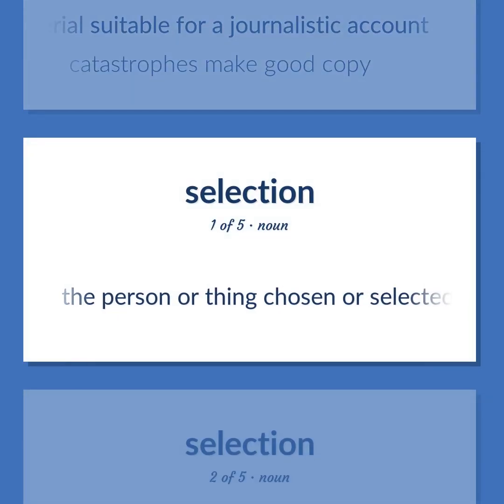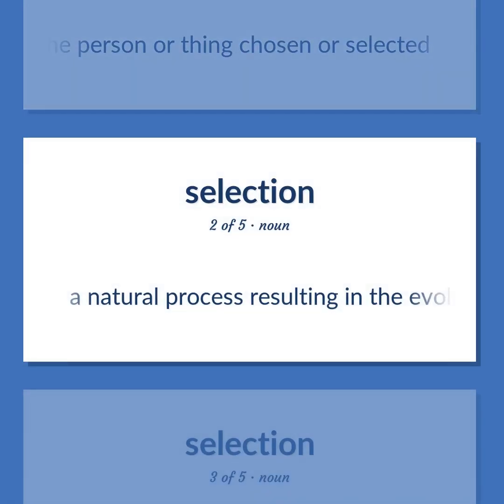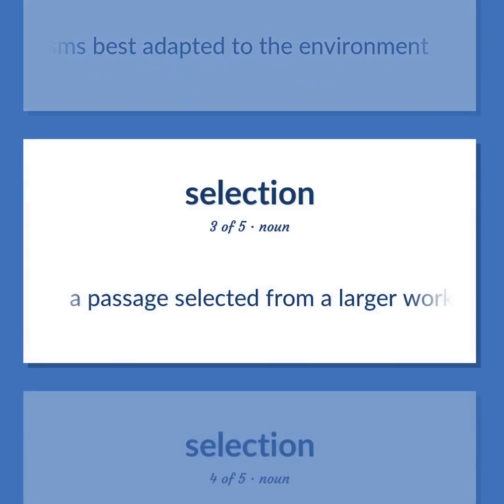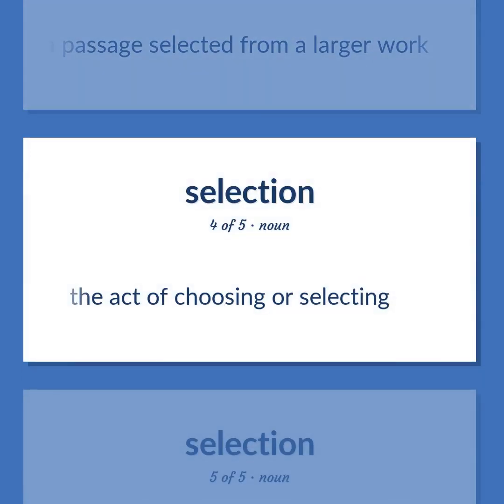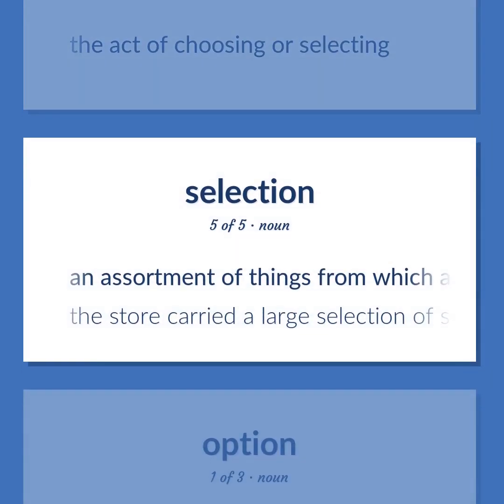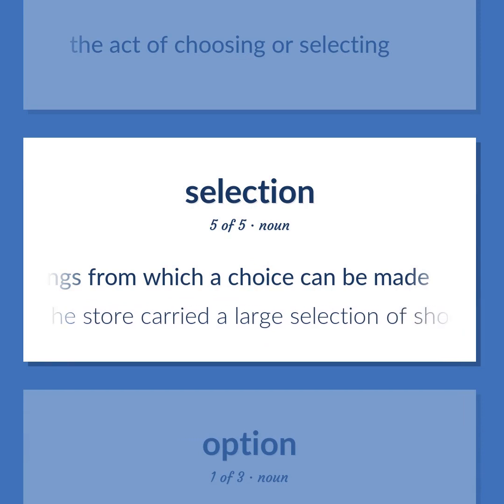The person or thing chosen or selected. A natural process resulting in the evolution of organisms best adapted to the environment. A passage selected from a larger work. The act of choosing or selecting. An assortment of things from which a choice can be made. The store carried a large selection of shoes.